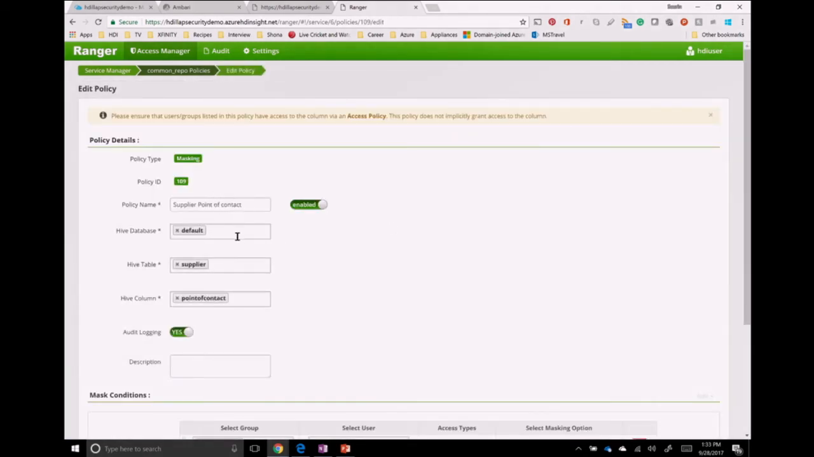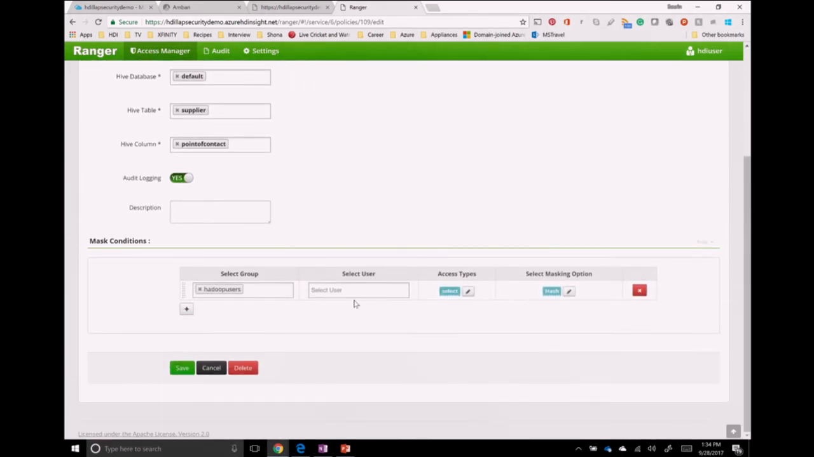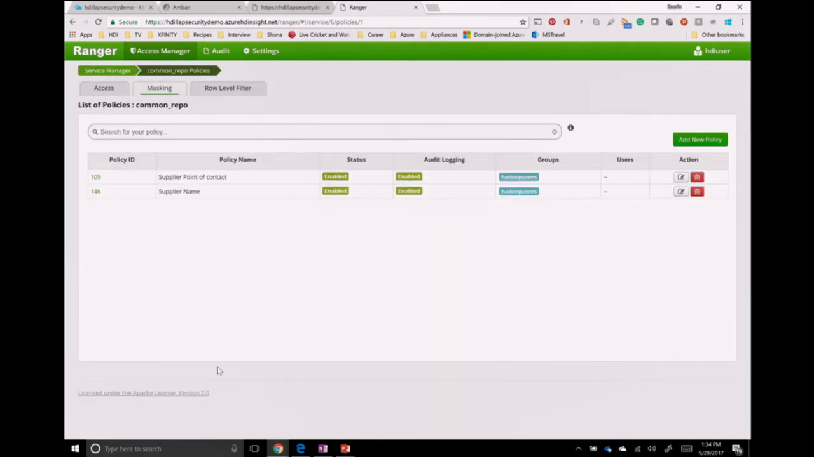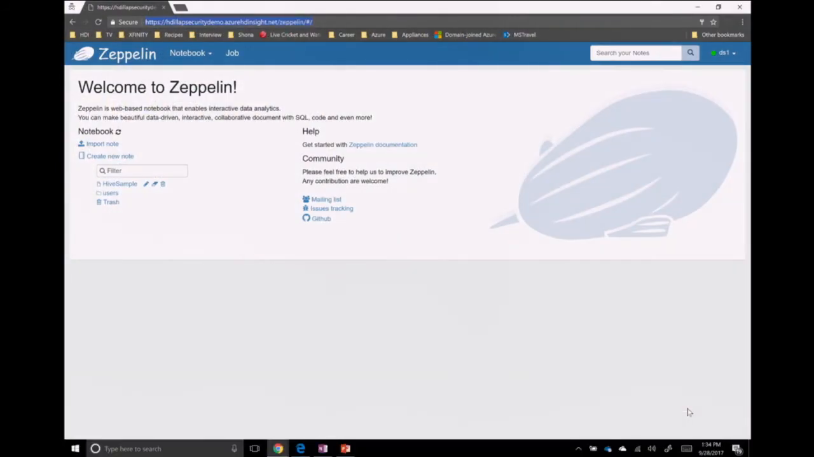On the supplier point of contact, I've created a policy saying that for the default database, for the supplier table and the point of contact column, mask out or hash out all the values for anyone who is part of the Hadoop users group. So what this really means is when a data scientist 1 tries to look at the values in this column, he will not see the real values, but just some garbled values. And let's look at that.